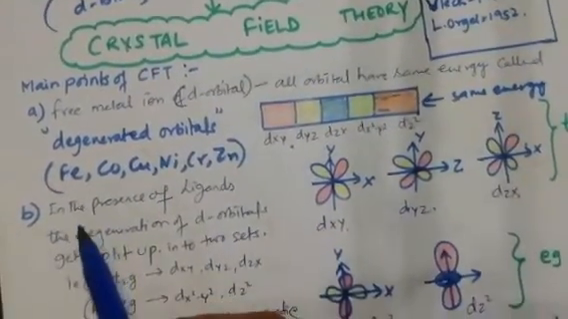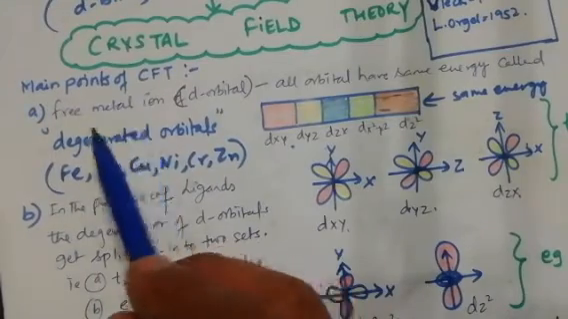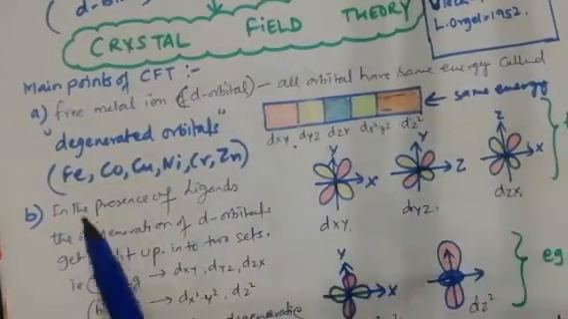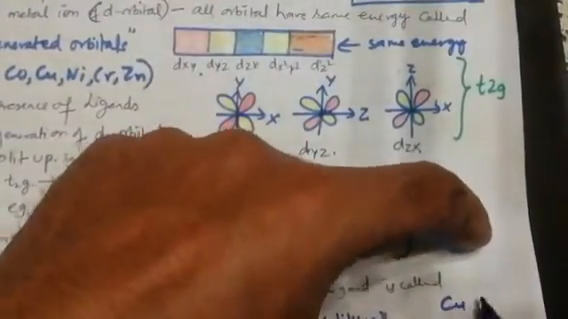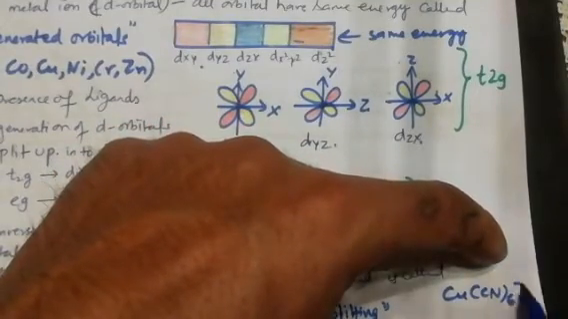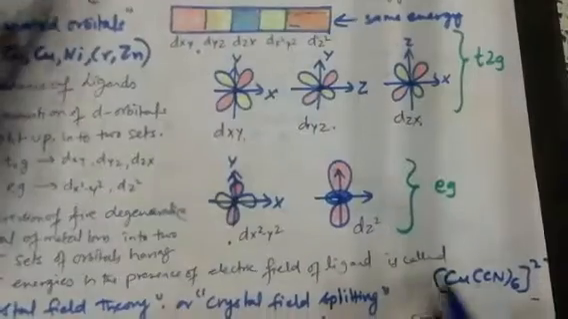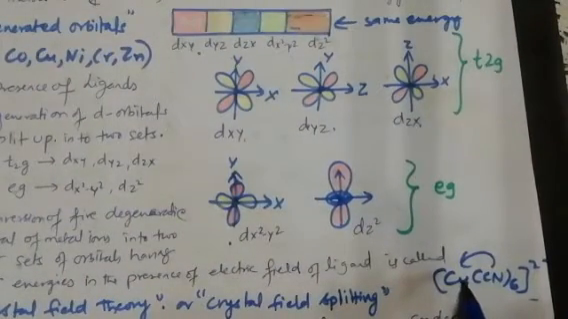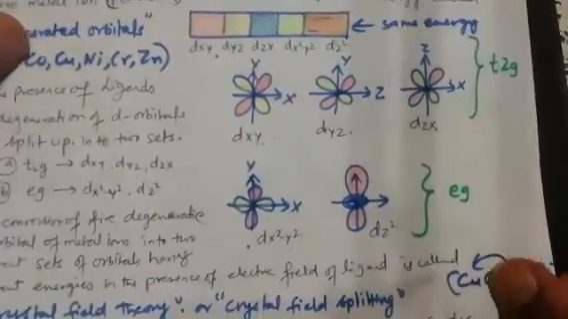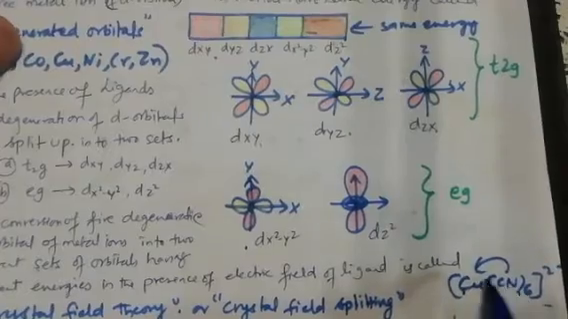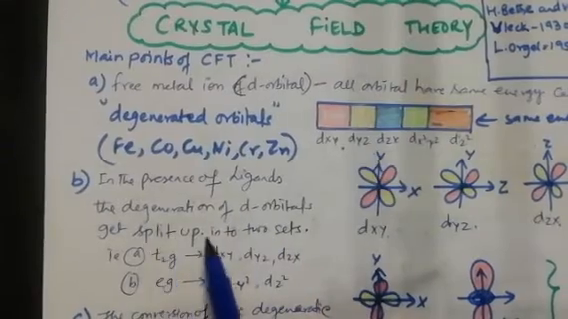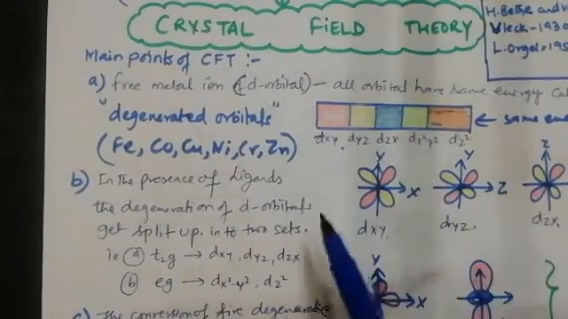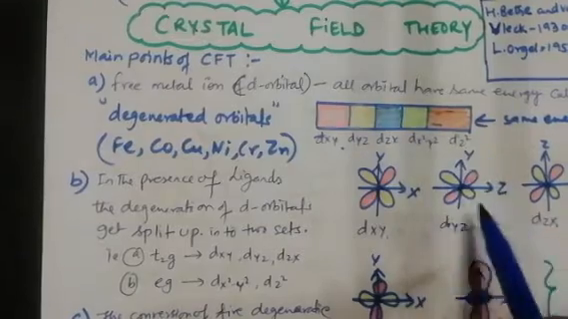The second main point is about the presence of ligand. In the absence of ligand, the orbitals have the same energy. But in the presence of ligands, for example, suppose I take copper CN6. If this is a complex compound, it means ligands have attached to copper. When ligand is not there, copper has degeneration, same energy. But the moment CN, 6 ligands, attach to copper, this degeneration of d orbitals gets split.